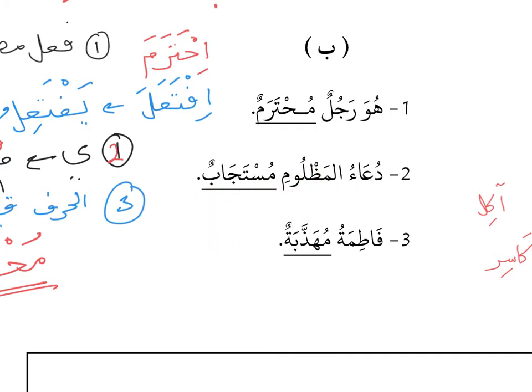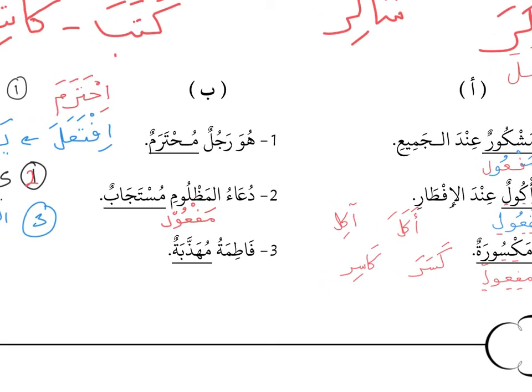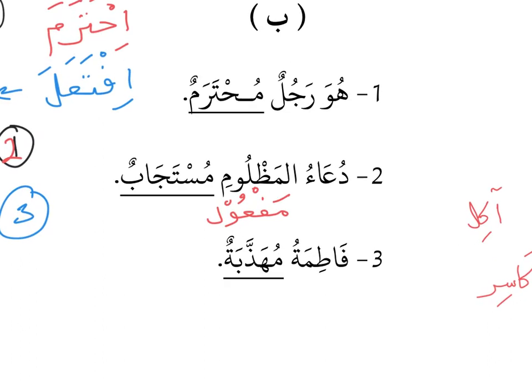What is mazlum and what is mustajab? If you look at the word mazlum, what is the pattern, or the wazan, for this word? This is maf'ul. Since this follows the wazan of maf'ul, we know that this is isim maf'ul. So this belongs to the first group, like the words mashkur, ma'kul, and maksur. It is of the same pattern, maf'ul. This is also isim maf'ul, but from a 3-letter verb. The verb is zalama, to be unjust.